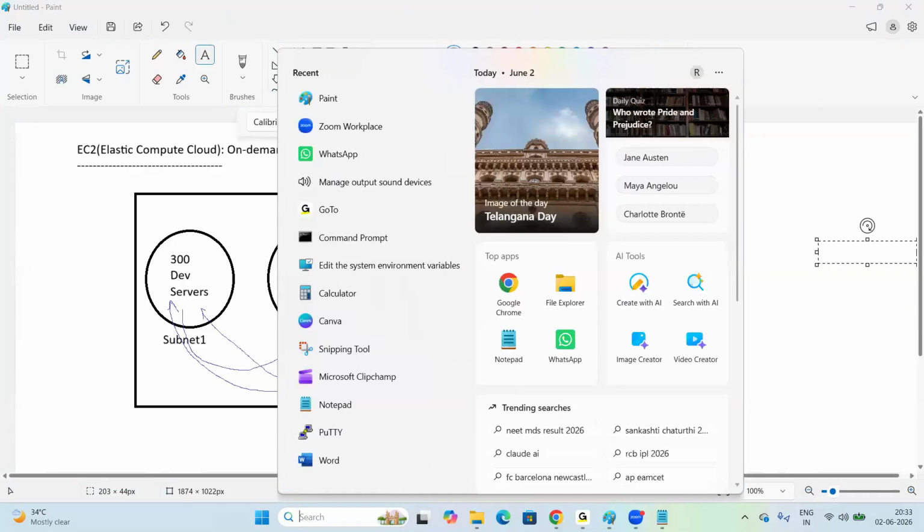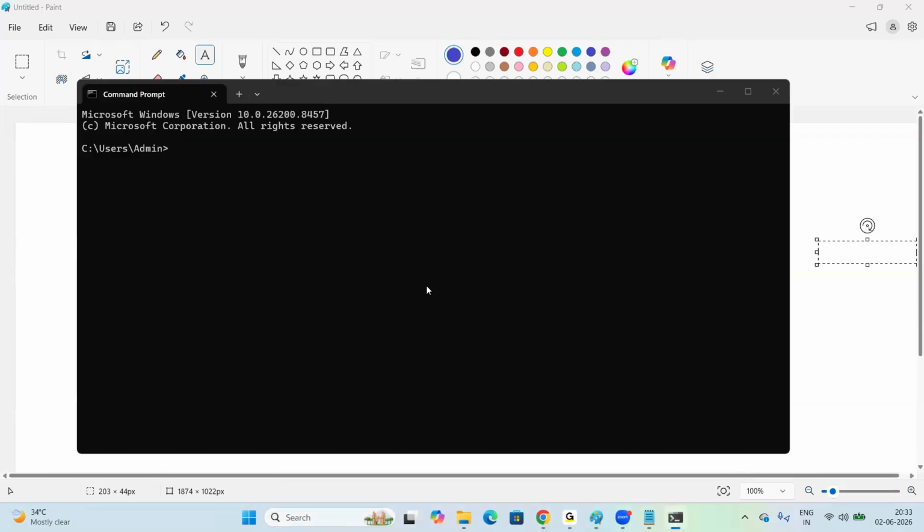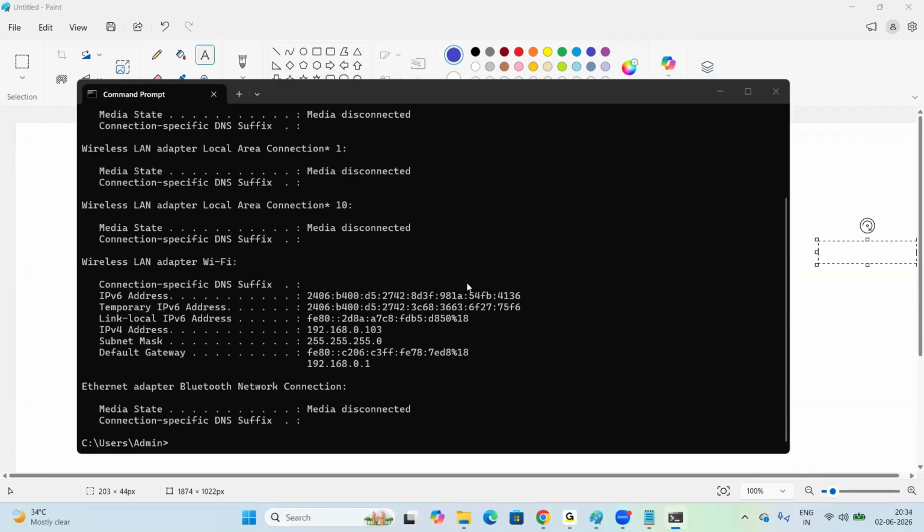For example, look at my screen here. Go to command prompt, give ipconfig as the command. Look at my screen. So this is my IP, right? IPv4. Normally we are using IPv4. Even IPv6 also, maybe going forward, we will use IPv6. So currently we are using IPv4, right? So every laptop or desktop or physical server has only one IP, which is network IP.